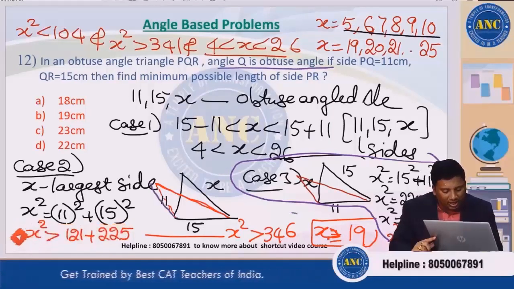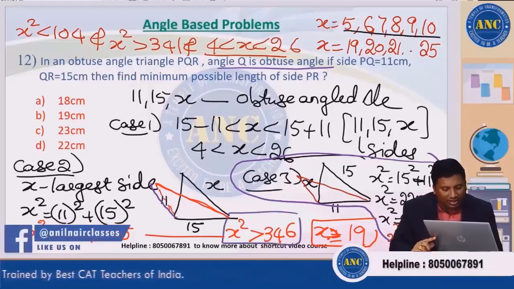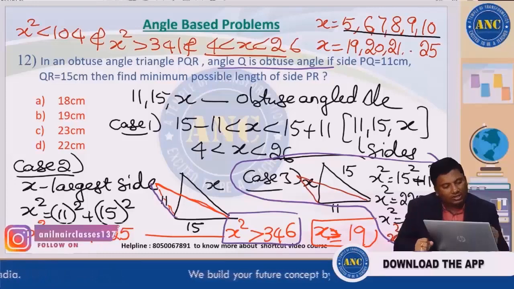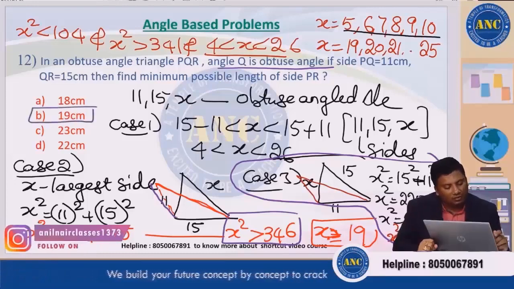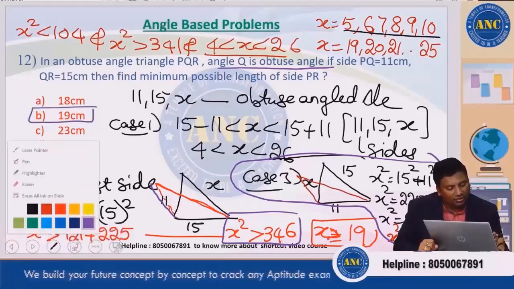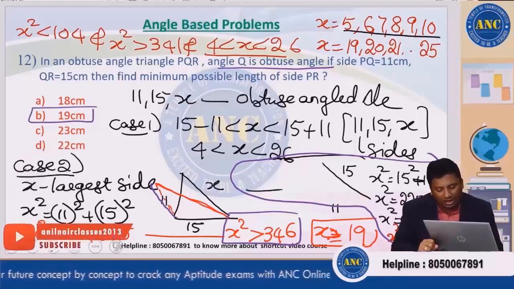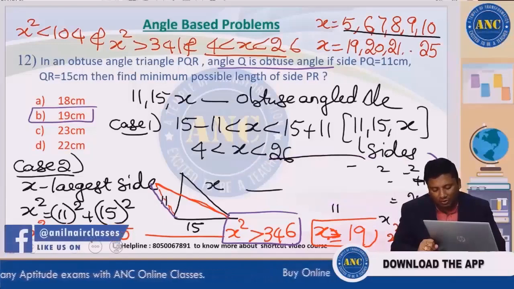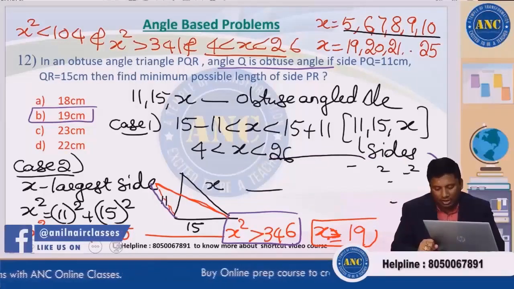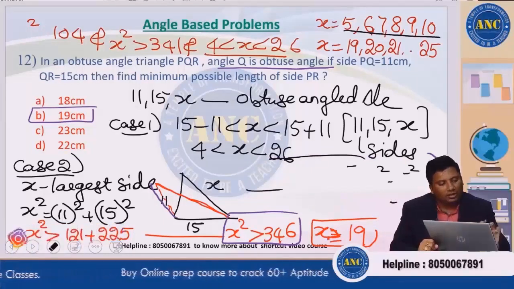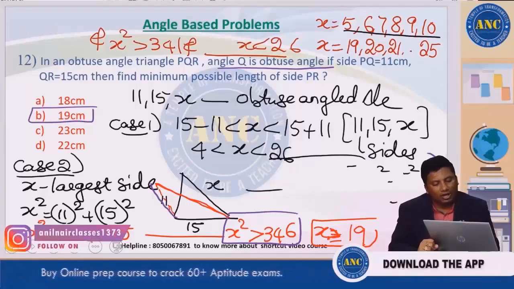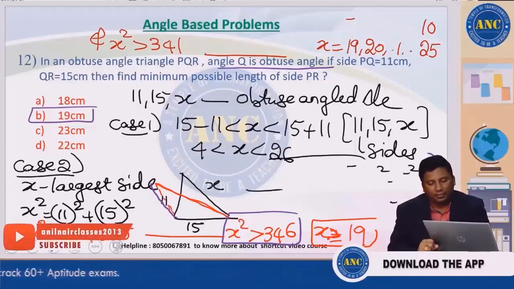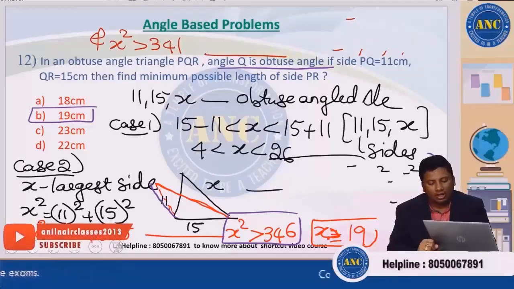X is this one. X square is greater than 346 means what is the minimum value? 19. There are few things which are not required. This entire thing is a waste of time for us. These are all not required, we have not read the question properly.